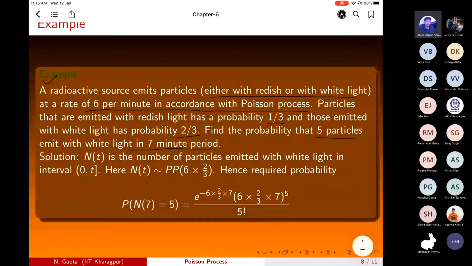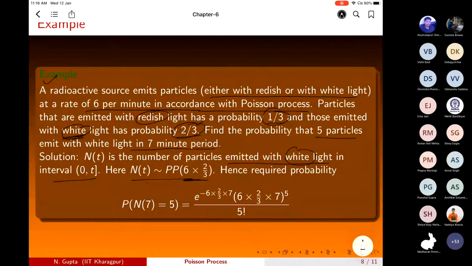So N(t) is the number of particles emitted with white light in the interval 0 to t. By the previous result, some particles are emitted with reddish light and some with white light, with probability 1/3 for reddish and 2/3 for white. The total is 1, and both are independent also. So the rate for white light is lambda times the corresponding probability 2/3, so 6 into 2/3.